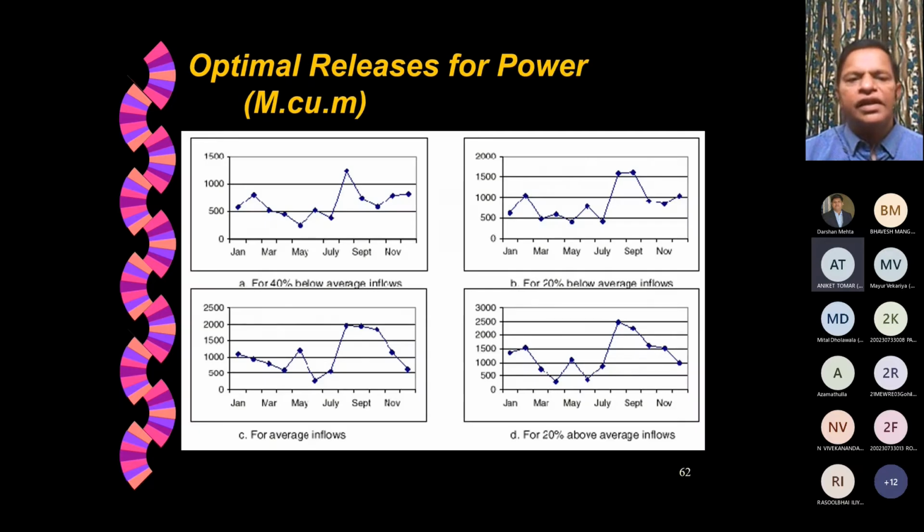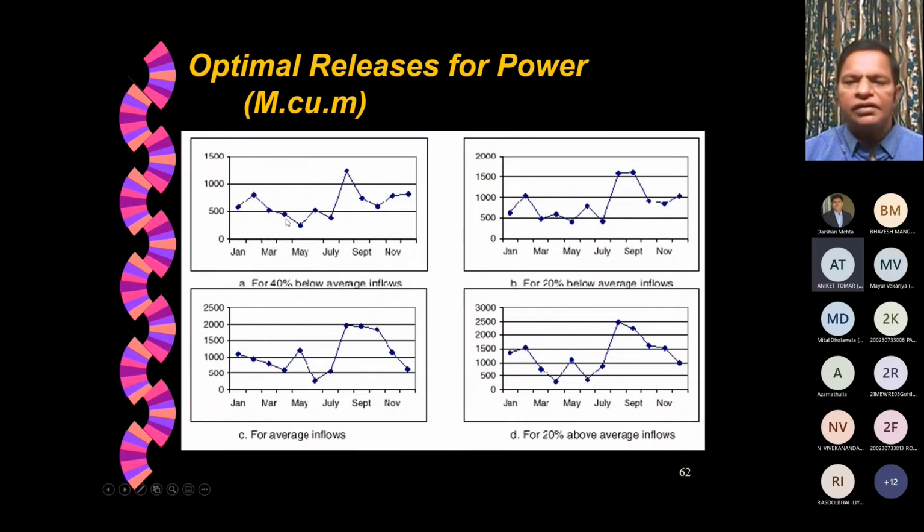So that's what is done. And you can see for each inflow scenario what the optimal operating policy is, and how much water should be released for hydropower in each month is specified here. This we also call the rule curve.